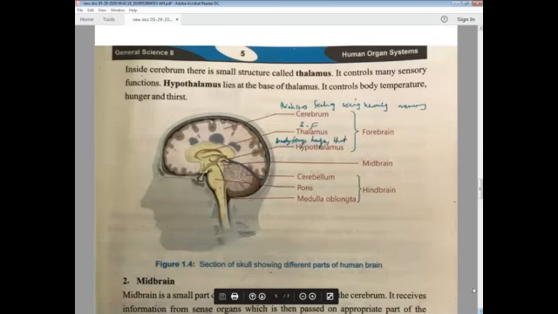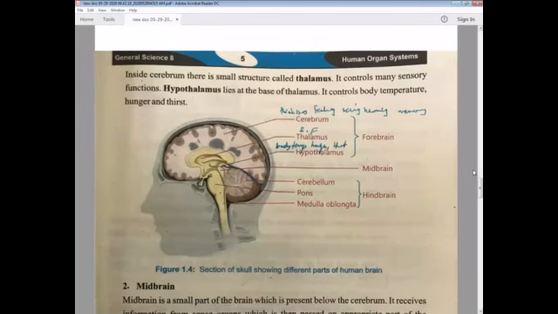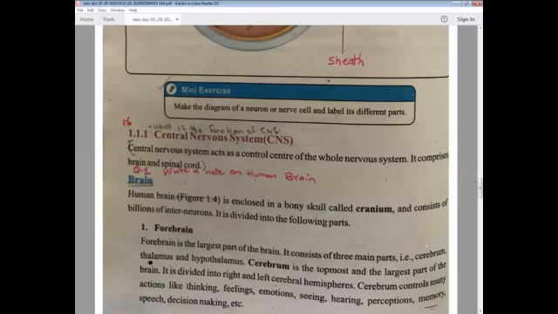Let's study about it. All of you know that the brain is the most important part of our body. Its shape is just like a walnut. So someone says that eating walnuts and almonds gives strength to your brain. It's true. And you can see there is question number 1: write a note on the human brain. Now, this is a long question which can come.